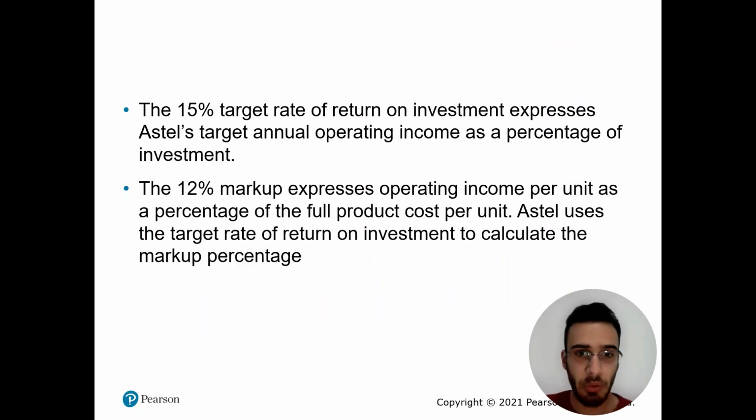So here we see the difference. The 15% target rate of return on investment is the target annual operating income as a percentage of the investment, but the 12% markup expresses operating income per unit as a percentage of the full product cost per unit. And that is all for this example.